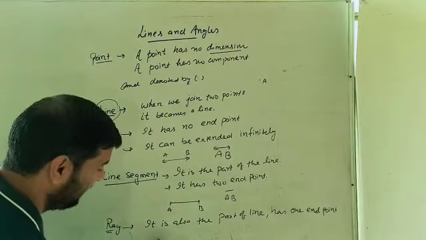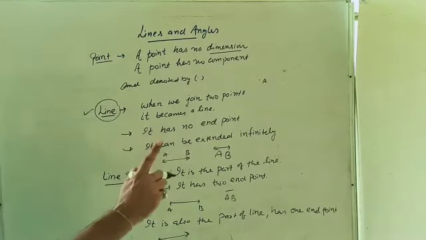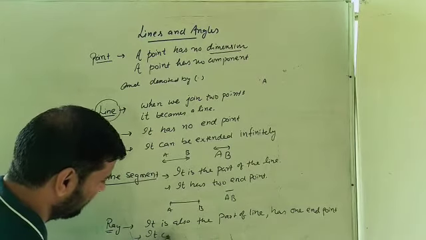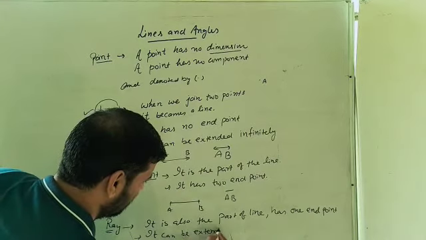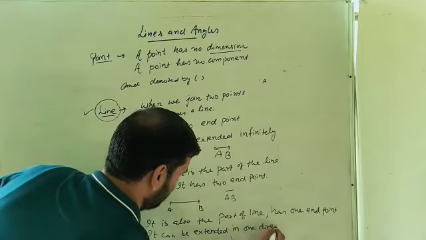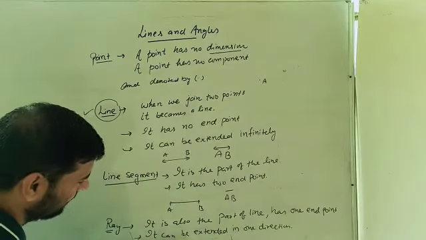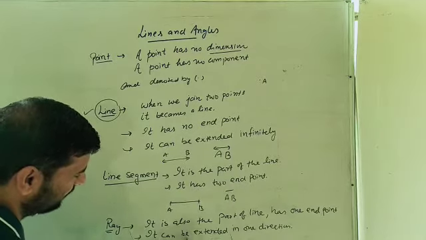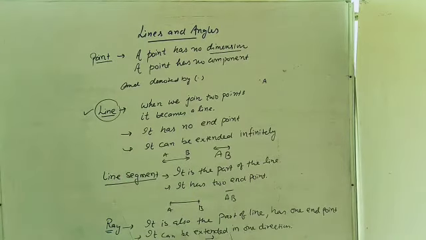How can we represent a ray? This is the fixed end point. Now it can be extended in one direction. So it is represented by, this is the fixed point A and towards B. So it is represented by AB and the arrow is on one side. Okay.